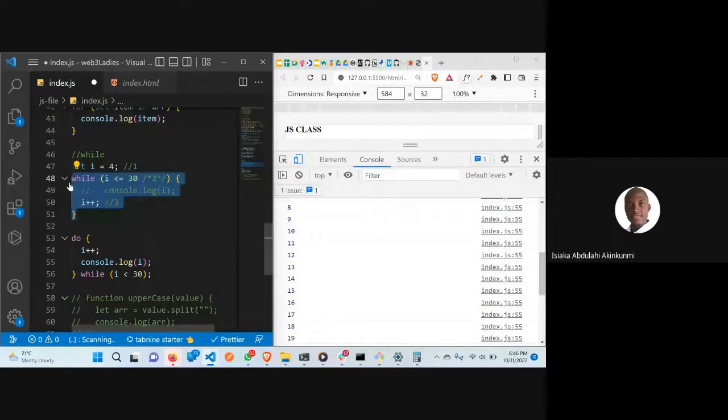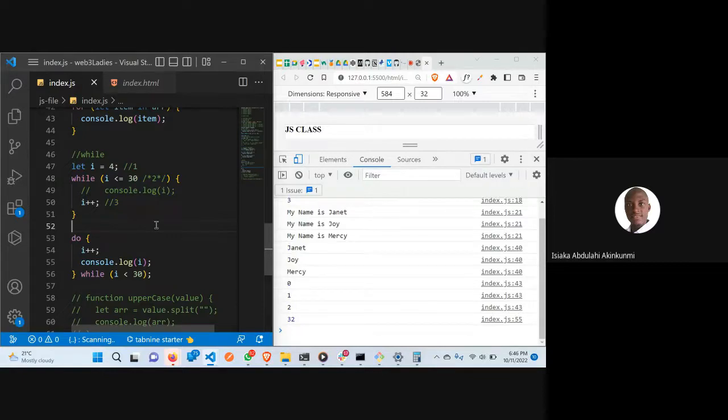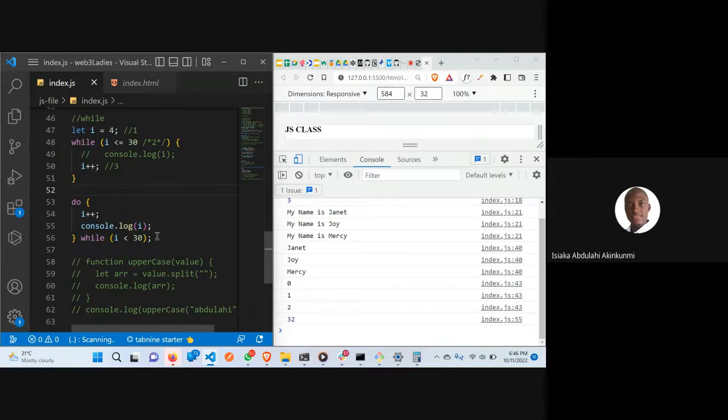So don't be confused. If you don't get it, just try and go over it again. It's the same process. The only thing is that you have to know for in, for of, and the normal for loop. Those are the basic ones you are going to be using in your day-to-day activity. This one is affecting it because we're having let here. So that's how we have this, and it is this one that is working.